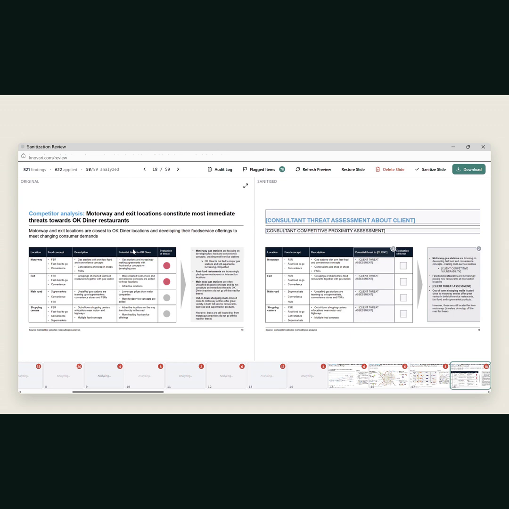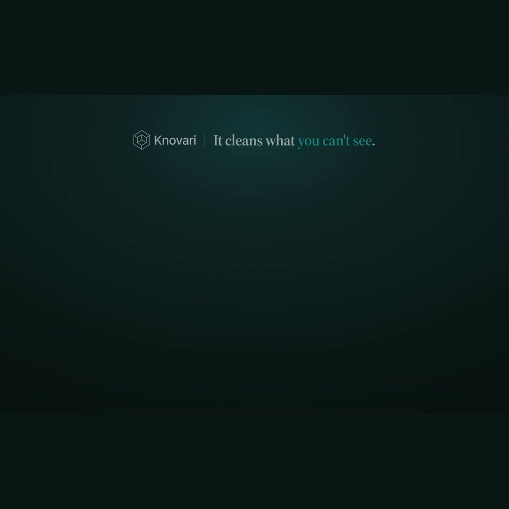A generic AI tool would delete this whole page or none of it. Knovari, however, finds exactly the parts tied to the client, down to shapes like these color-coded circles, and keeps the remaining insights and data. Another example of Knovari surgical sanitization. Only information about the client is removed, both text and graphics. Non-client information is deliberately preserved.